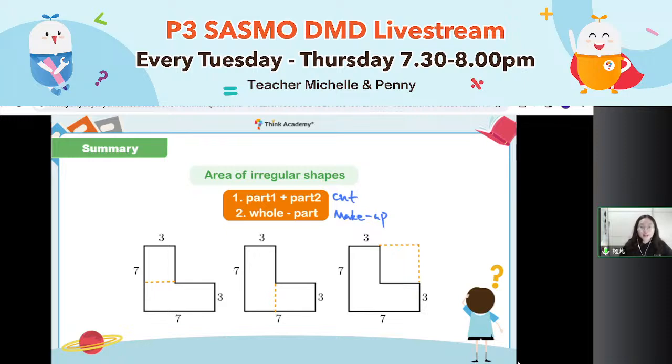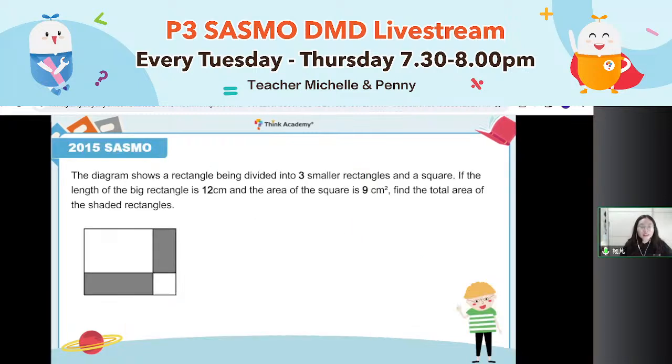Okay, we still have some time. We can try one of the questions about the area. This is from SASMO 2015, but this is not the original question. The original question is really hard. I changed it a little bit, just to help you understand the methods we have today. Here is that, everyone, let's see.